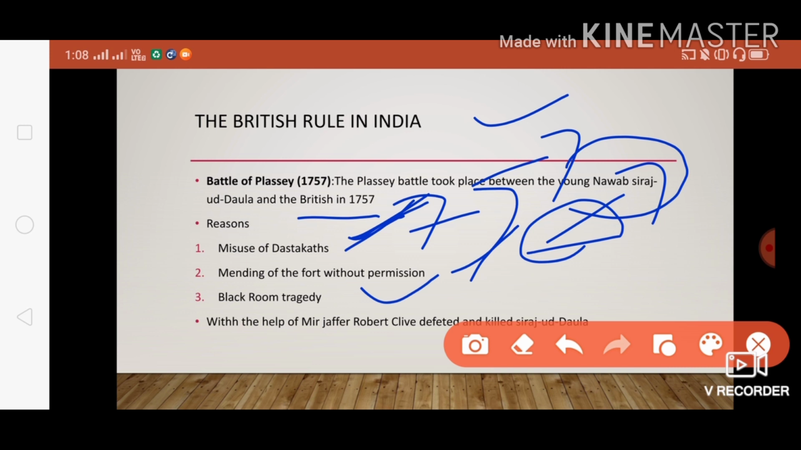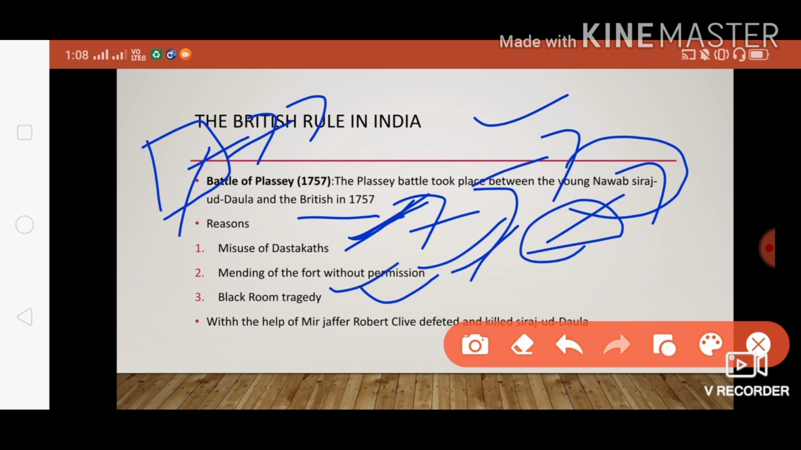The second reason is the mending of the fort without permission. The British were constructing a fort and keeping cannons in it. Siraj ud-Daulah ordered them to remove these cannons, and the British did not agree. This is one more reason for the Battle of Plassey.